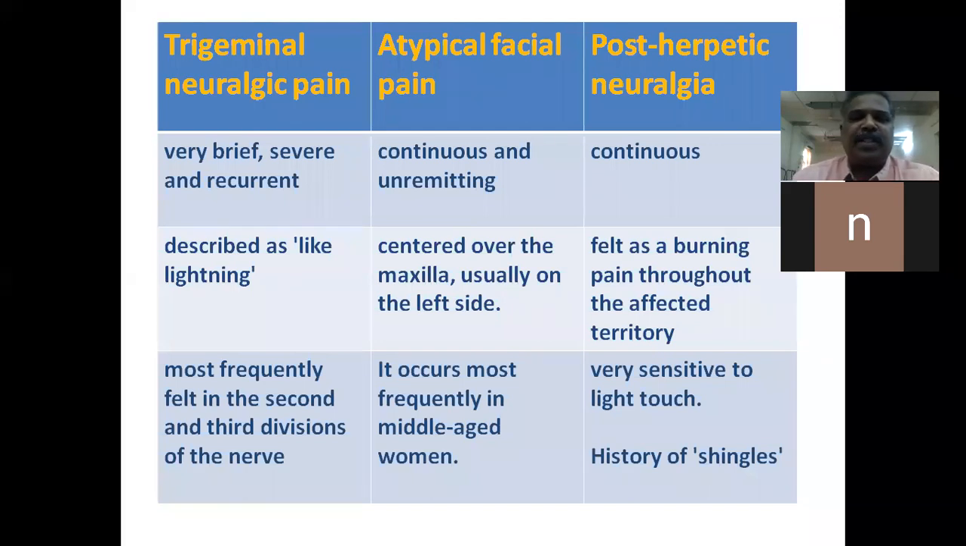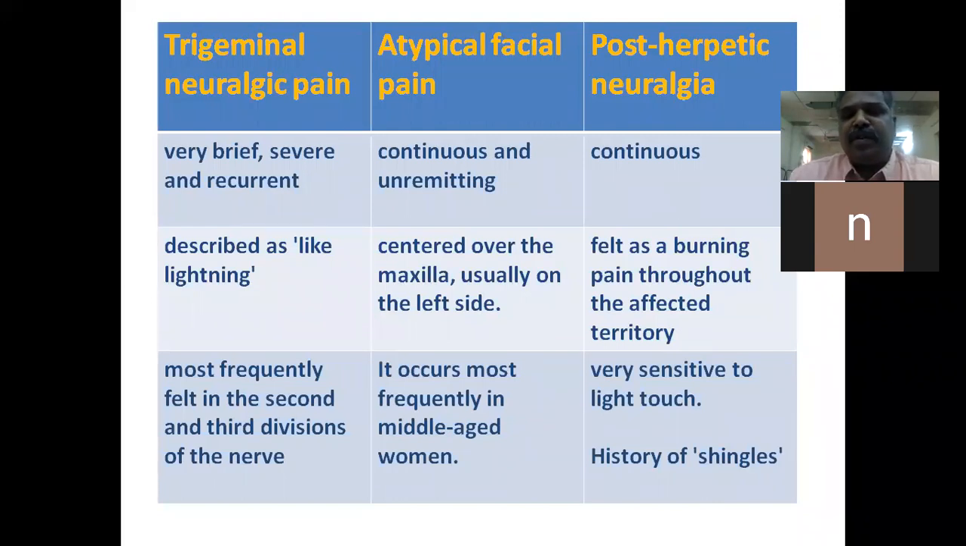Coming to atypical facial pain, usually it is continuous and unremitting. In trigeminal neuralgia, usually it is a brief, severe, shock-like pain. Usually it occurs as a recurrent and remitting type of pain. Atypical facial pain is usually continuous and unremitting pain. And coming to post-herpetic neuralgia, usually the pain is continuous pain in the post-herpes area.